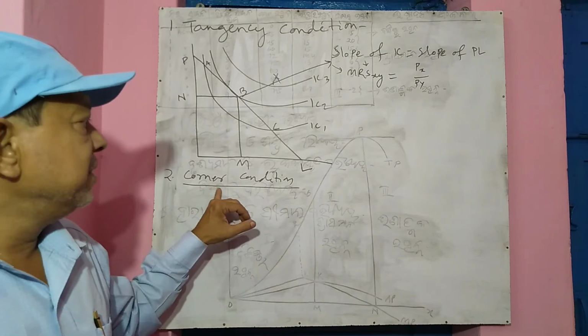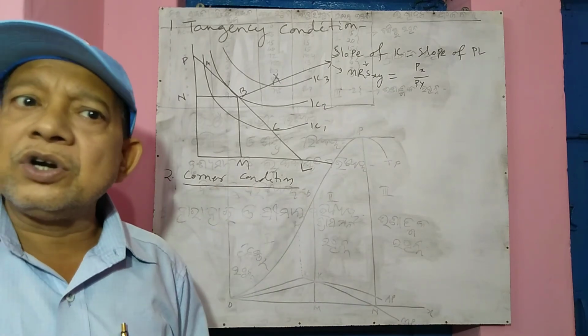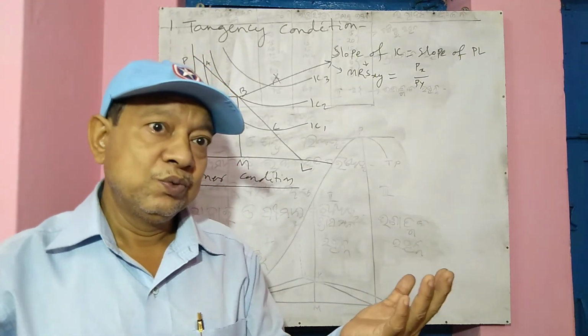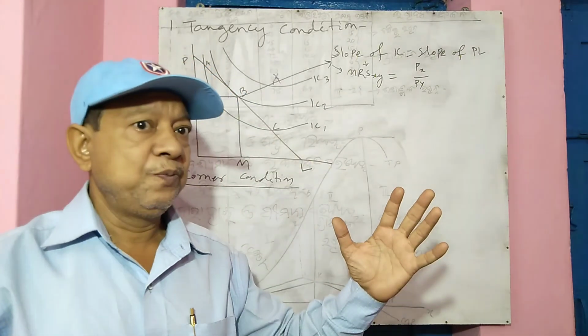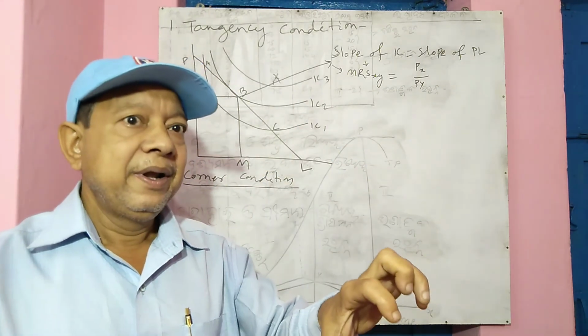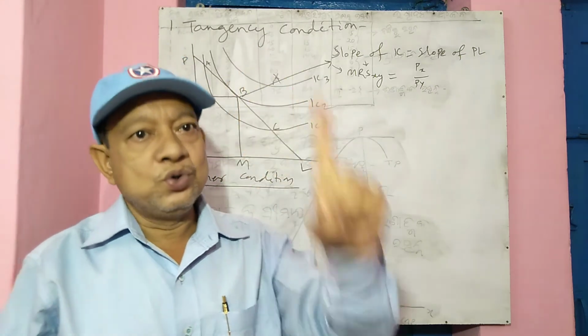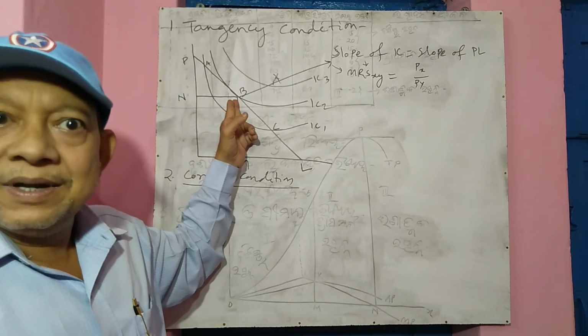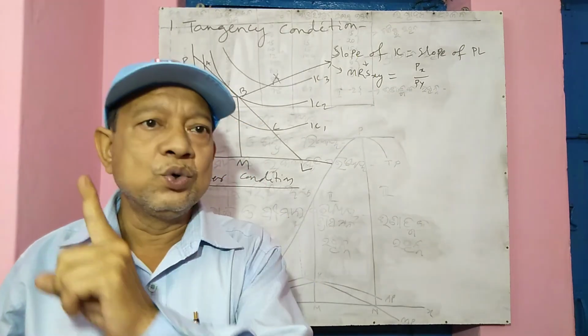Here what happens? Under the corner condition, the consumer is forced to attain maximum utility by consuming only one good, not two goods as in the case here. Here he consumes only one good, either X